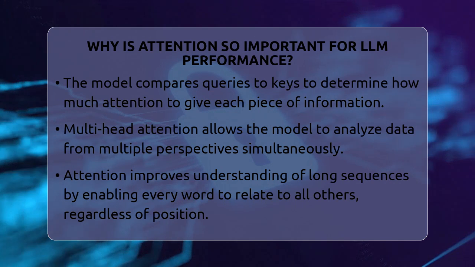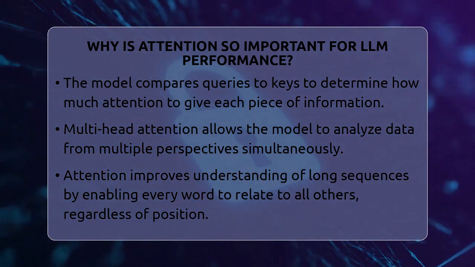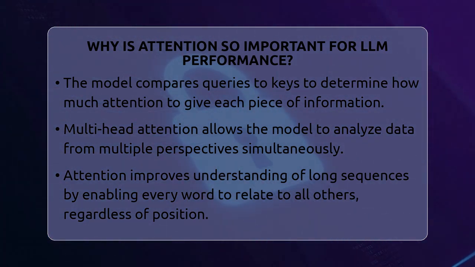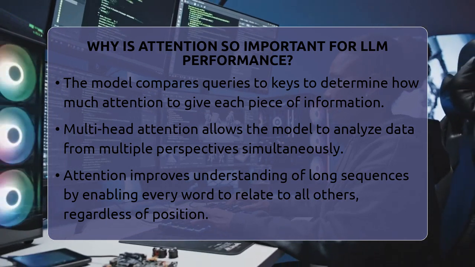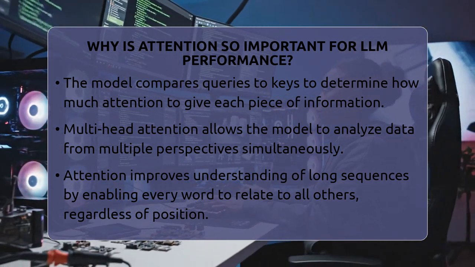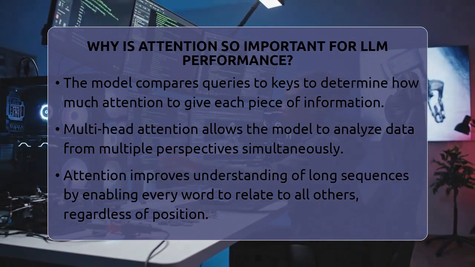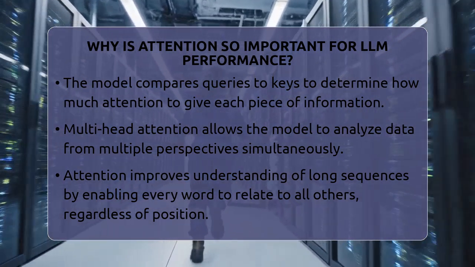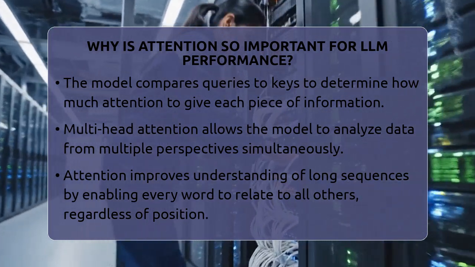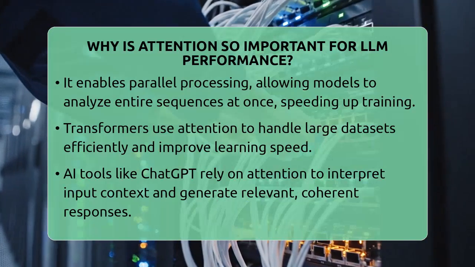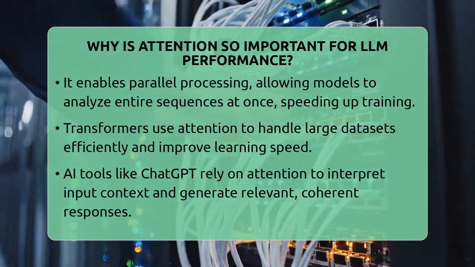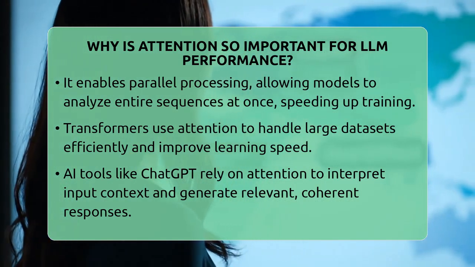Attention is especially important for handling long sequences of text. Earlier models like recurrent neural networks struggled with long-distance relationships between words. Attention solves this by allowing every word to attend to all others, no matter where they are in the sentence. This means the model can understand context better, even across long passages.